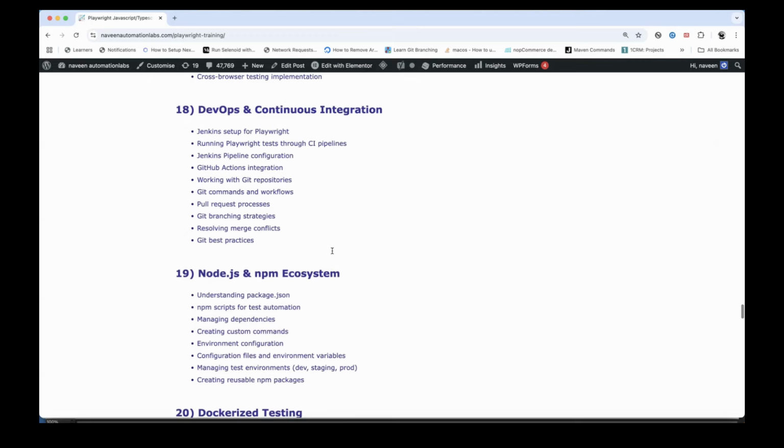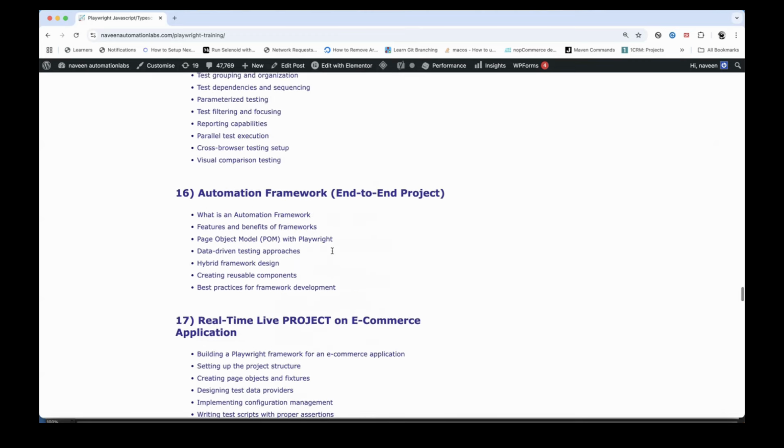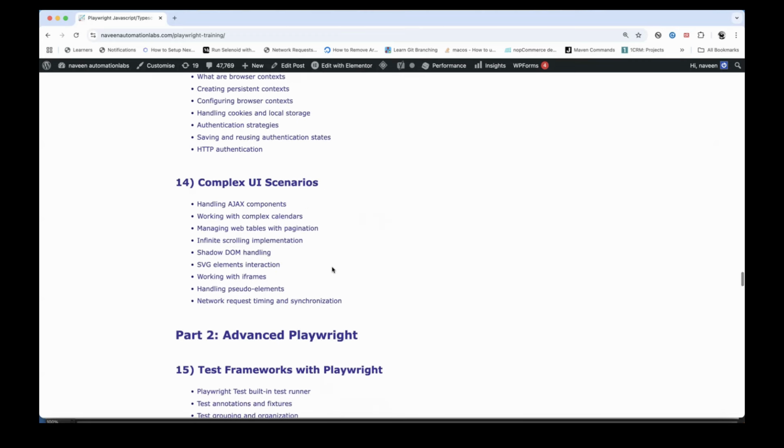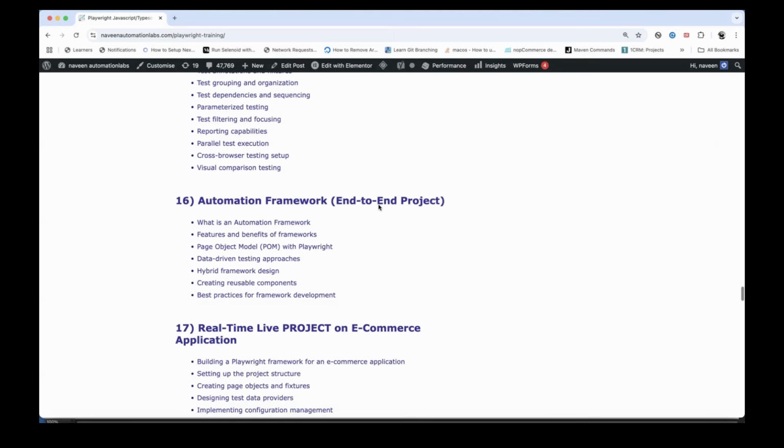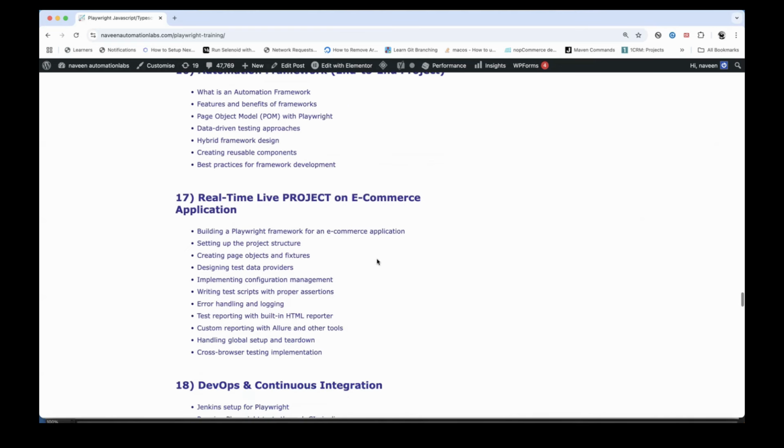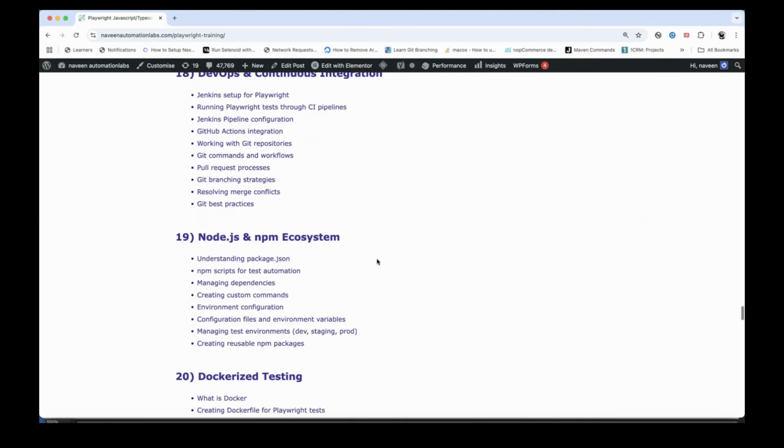Whatever topics I have written here with respect to Playwright, everyone should know about them. Please do not jump into the framework without a basic understanding of the language and the core features of Playwright. Once this is done, only then will you enjoy it, and only then will you be able to understand and implement the automation framework, once you have a good understanding of the language and the core features of Playwright, right?